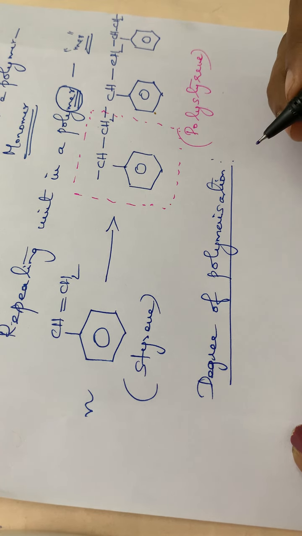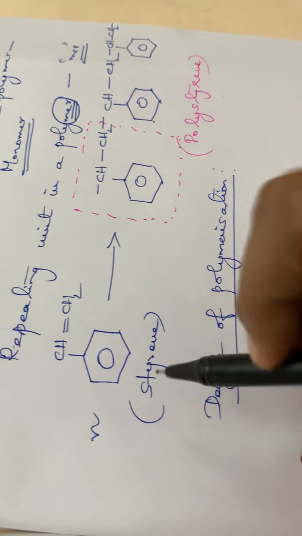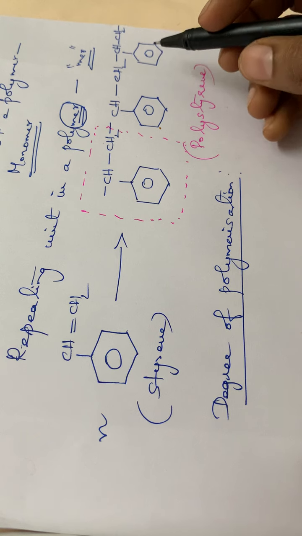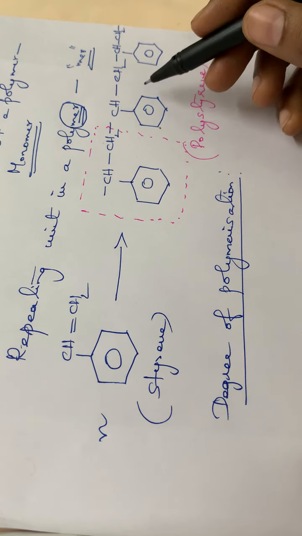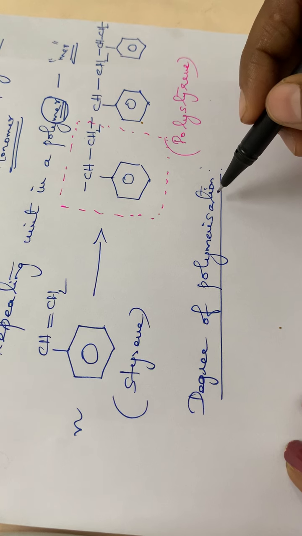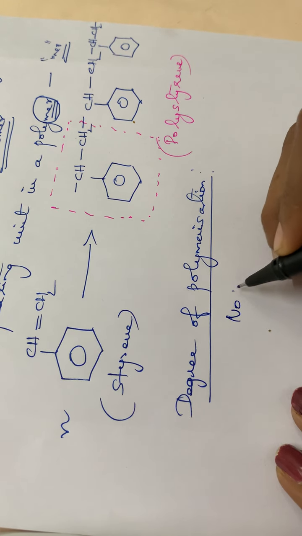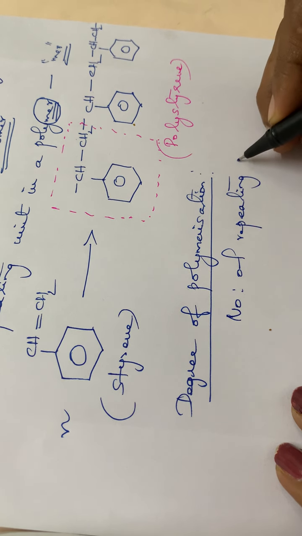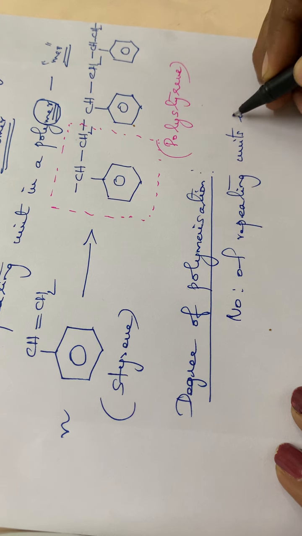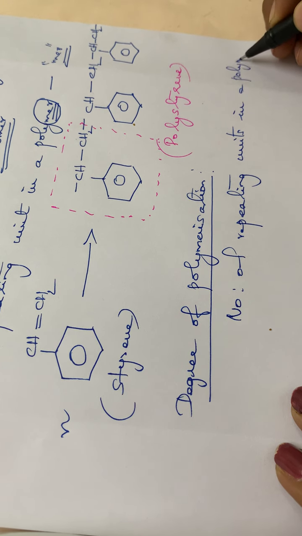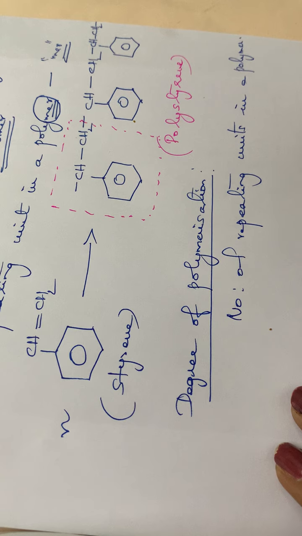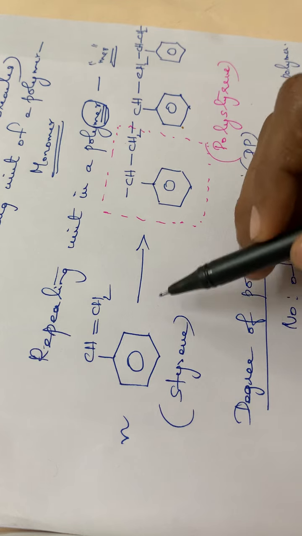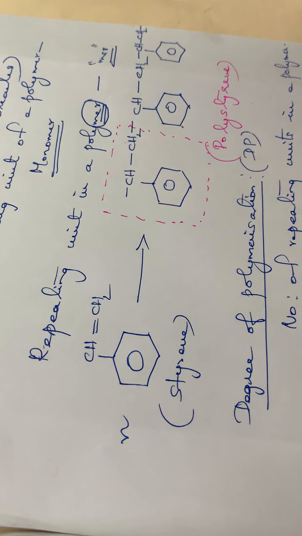Degree of polymerization. Here the number of repeating units, suppose 3 molecules of styrene, then we will be having 3 molecules of this styrene, isn't it? So the number of repeating units in a polymer is called the degree of polymerization, DP. Here n number of styrene molecules are involved, so the degree of polymerization is equal to n.